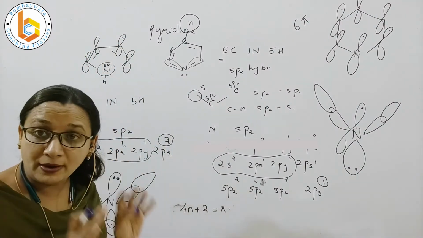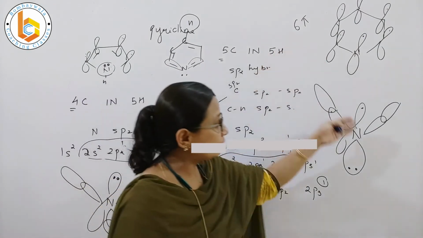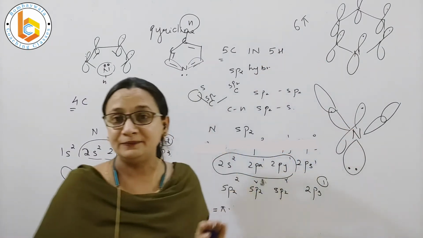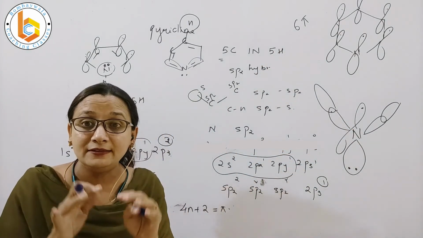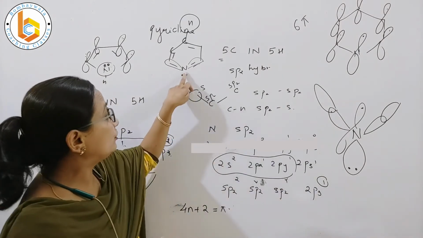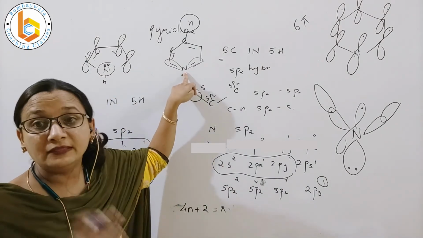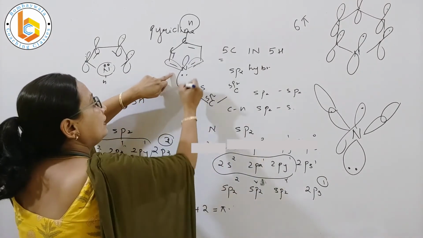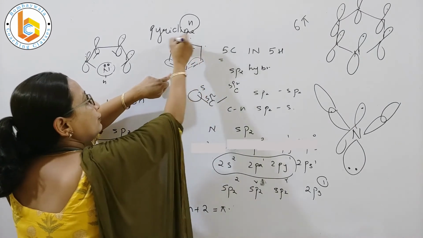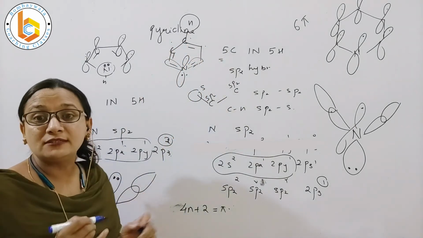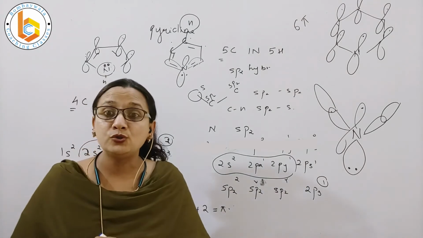That makes it aromatic. Here the pair of electrons is lying outside the ring. They are not lying inside the ring. Instead, the nitrogen of pyridine, the pz orbital only contains 1 electron. 1, 2, 3, 4, 5 and 6. And that makes the structure of pyridine also aromatic.